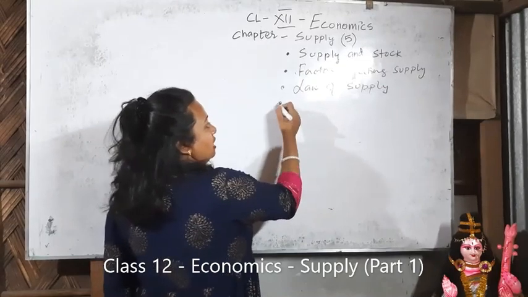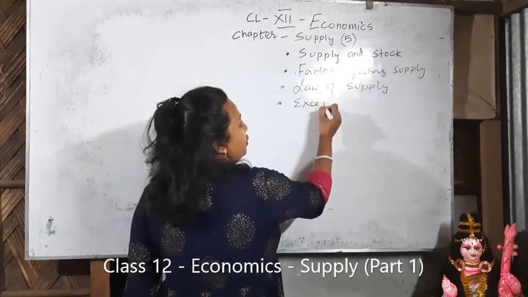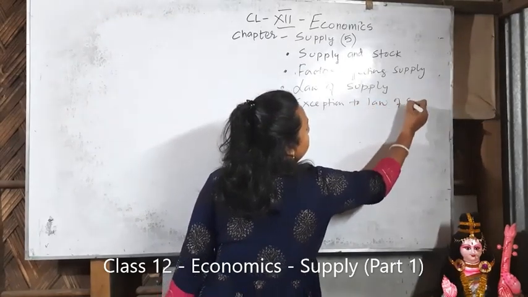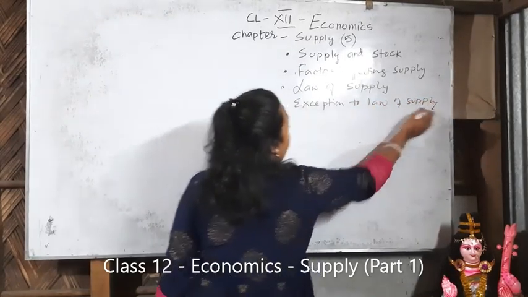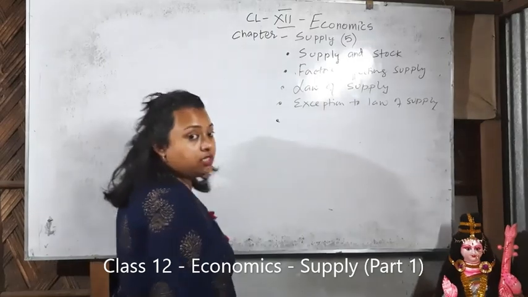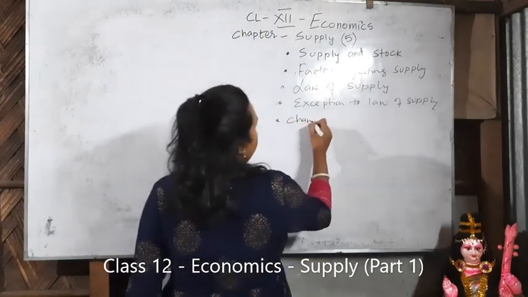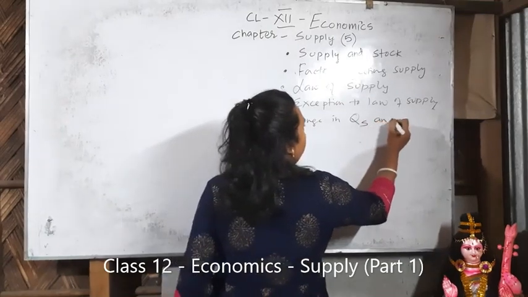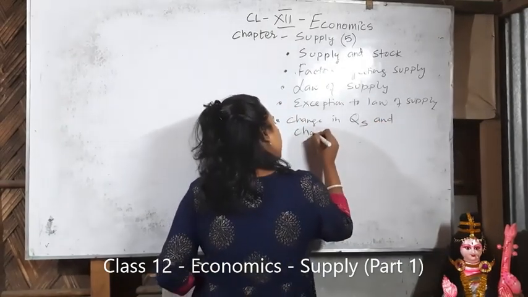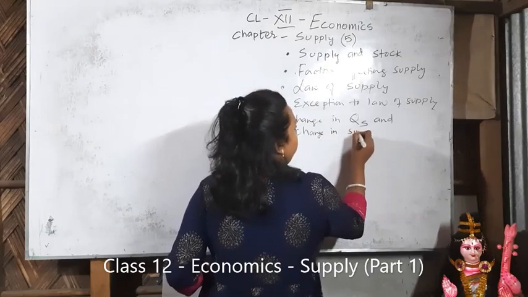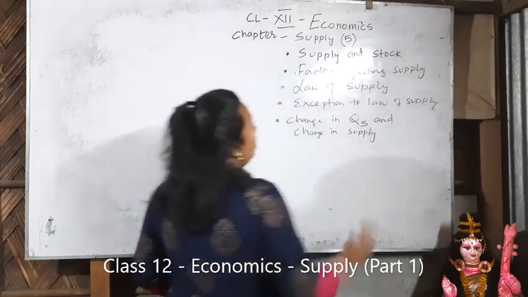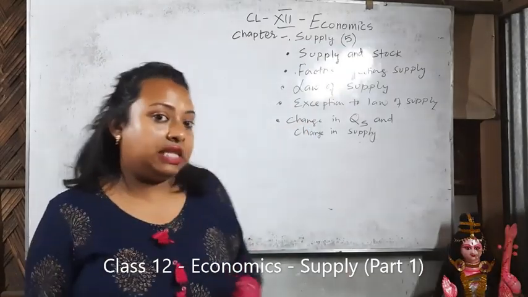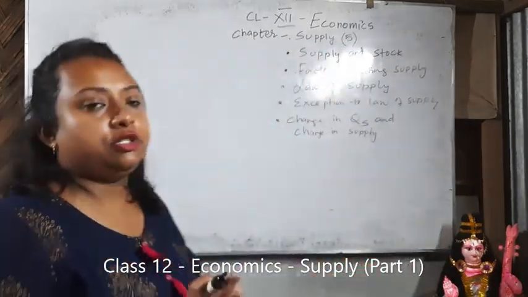After that, the exceptions to the law of supply. And finally, change in quantity supplied and change in supply. So these are the 5 important things that will cover the whole chapter called supply.